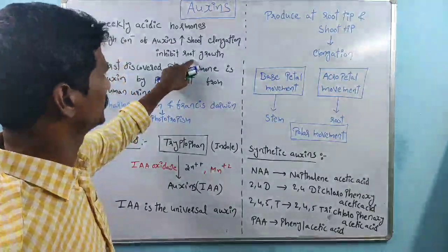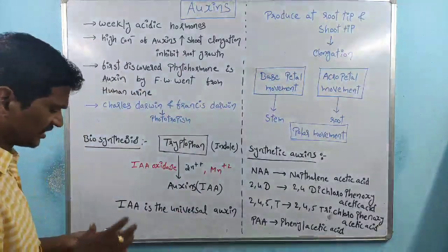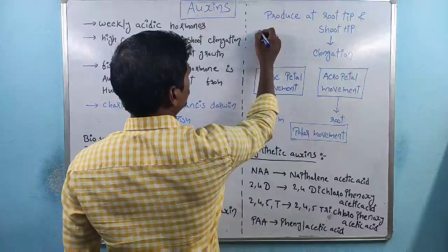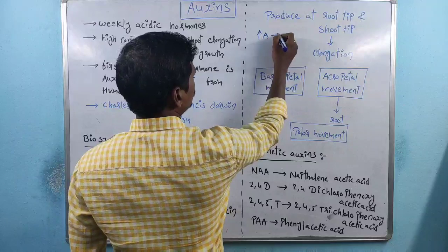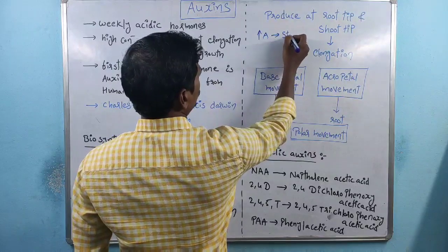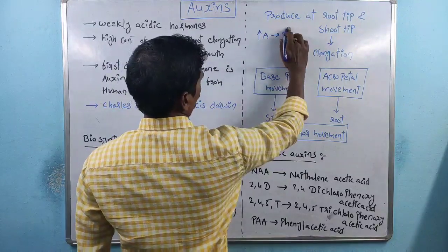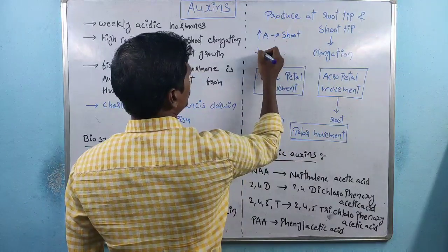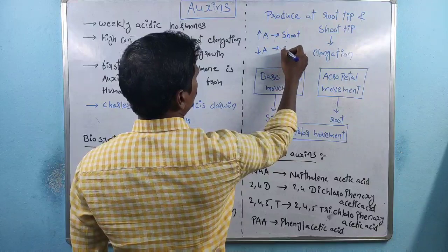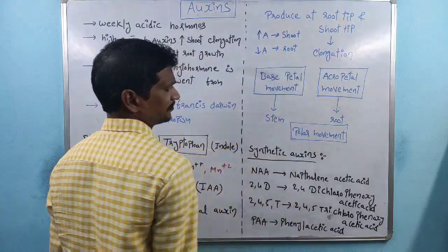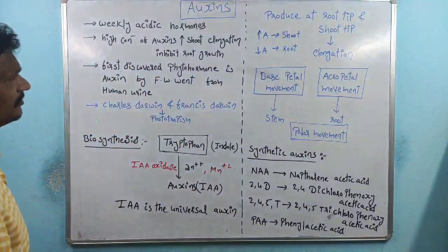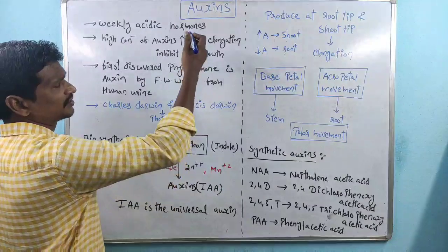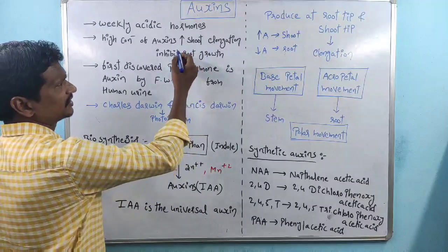What I am telling here is exactly opposite: high concentration supports shoot formation, and low concentration supports root formation. Very simple.